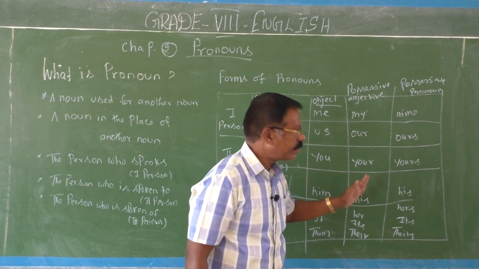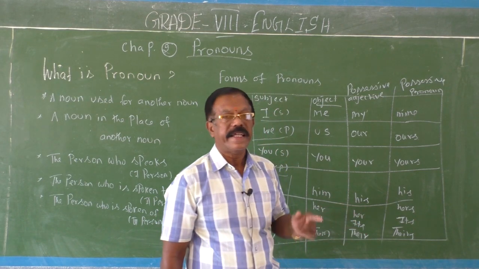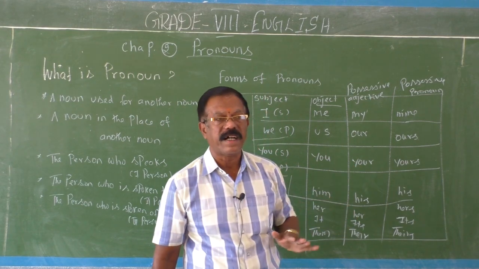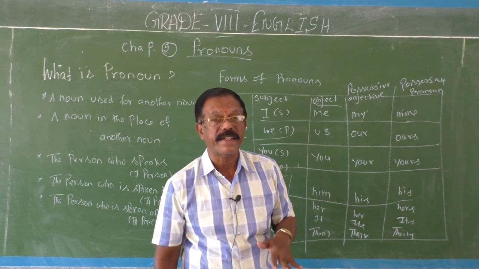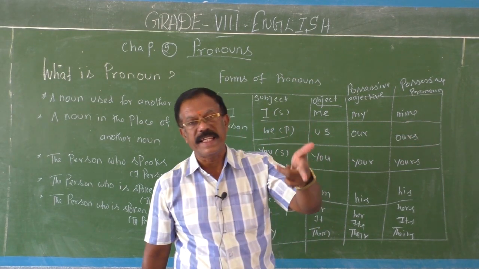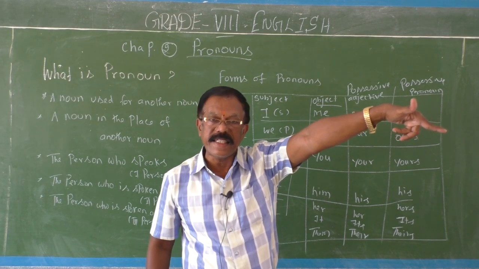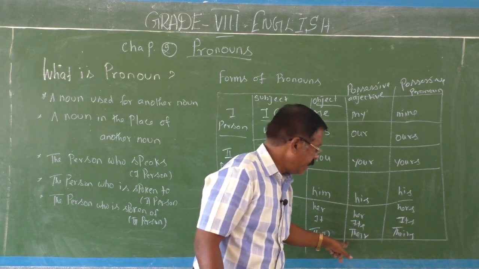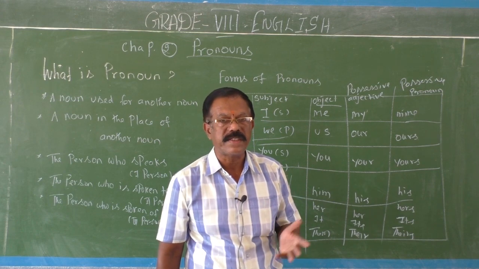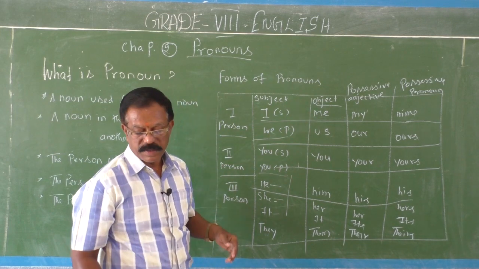This is her box. This is her pencil. This pencil is hers. This is her idea. This is her plan. This plan is hers. Okay. It is its tail. The tail is its. The long tail is its. It is their contribution. The contribution is theirs. Okay. So, they are all the various forms of pronoun.